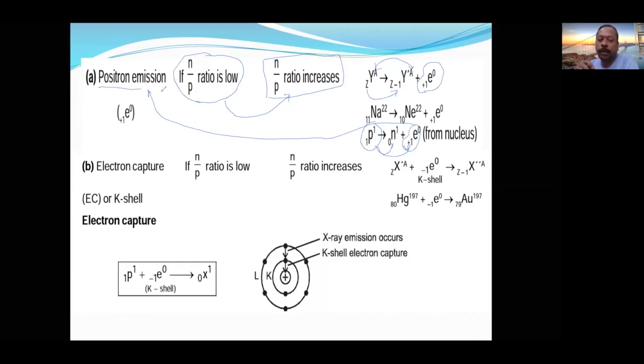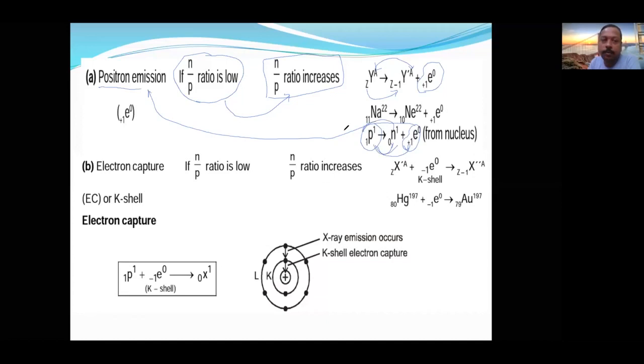For beta emission, what is converted? Neutron is converted into proton and beta particle. Is it clear? If I write this side and this side, then this will become a beta particle.